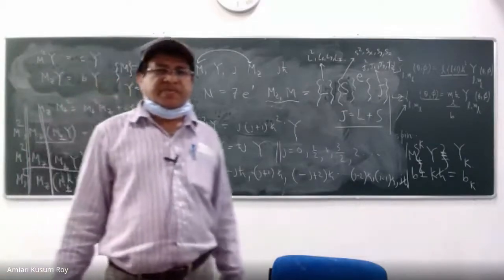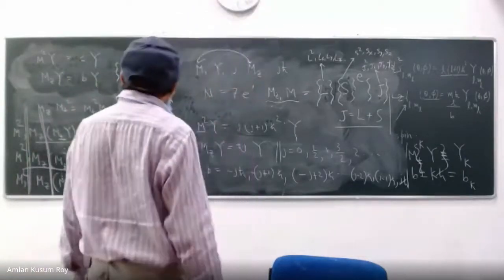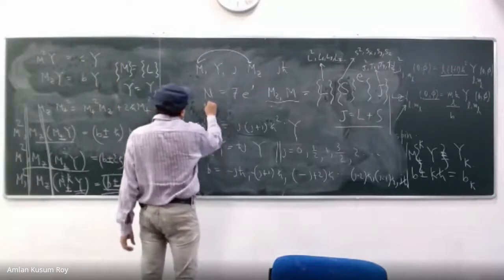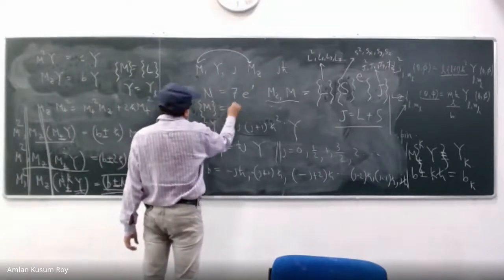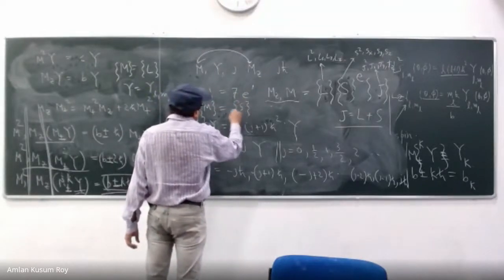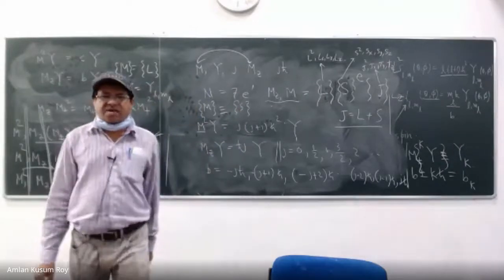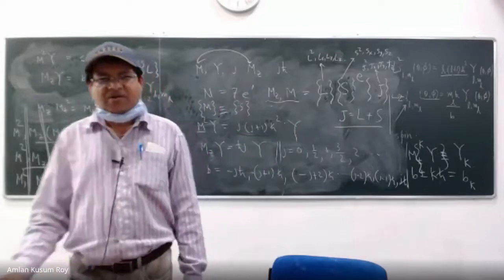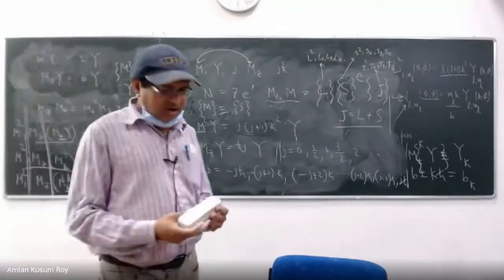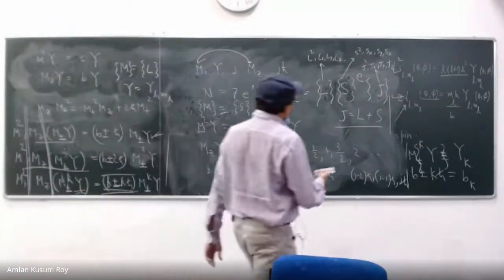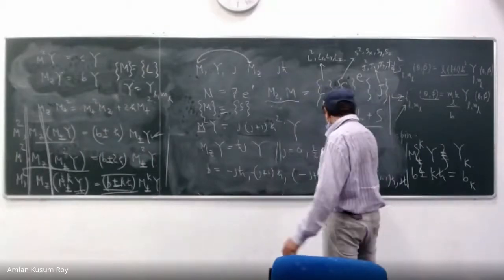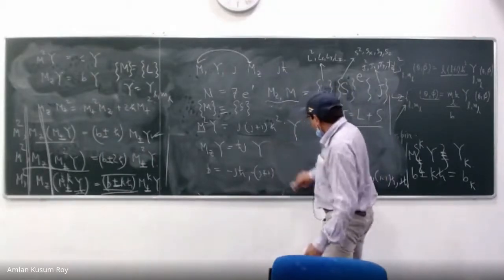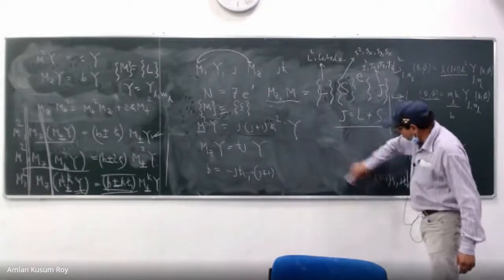Is that clear? Now the question is, if I take my M to be S, what is my eigenfunction? It sounds easy to say that the same values will come. But what will happen to the eigenfunction? Anybody knows the answer? Anybody who can say something? I'll give you 2 marks.